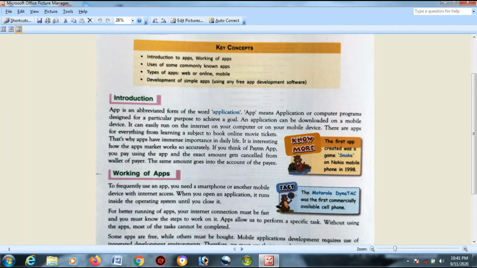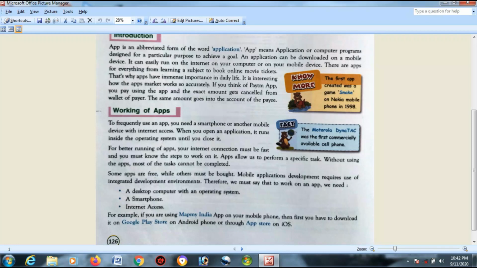Different software, different applications are present which have different utility, different applicability. That is why apps have immense importance in day-to-day life. It is interesting how the app market works so accurately. Okay, if you think of the Paytm app, I hope you have definitely heard of the Paytm app. Paytm is an example of an app using which you can transfer money from one mobile to another mobile, isn't it? So this part is quite simple, it is just explaining what is an app, how to use it and all those things. Okay, let's further proceed.